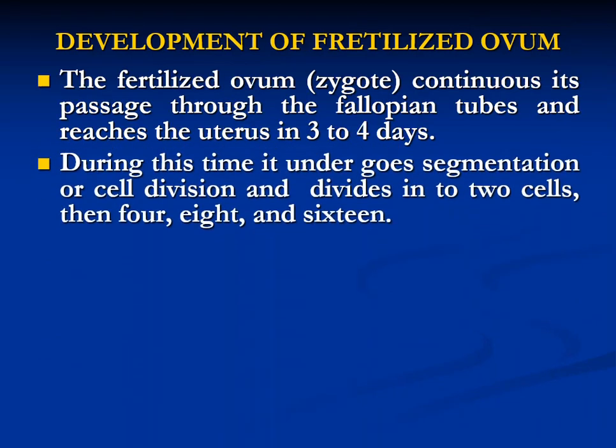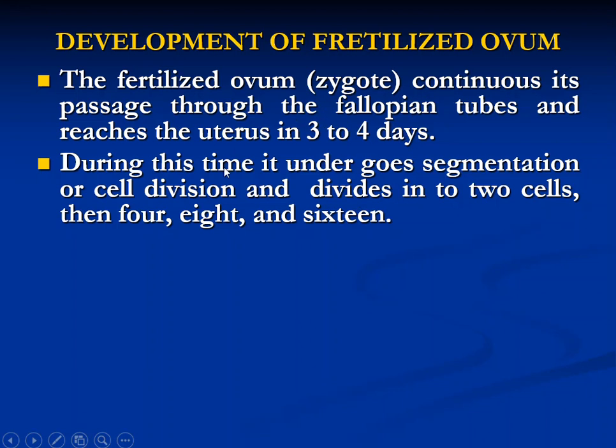Development of fertilized ovum. The fertilized ovum continues its passage through the fallopian tube, and it will reach the uterus in 3 to 4 days. After the zygote has been formed in the fallopian tube, because that is the only site where fertilization occurs, it will reach the uterus in 3 to 4 days. Until that period it will be inside the fallopian tube, and it is movable.